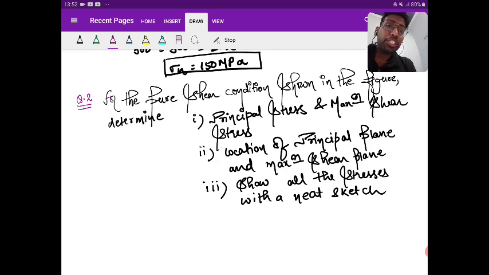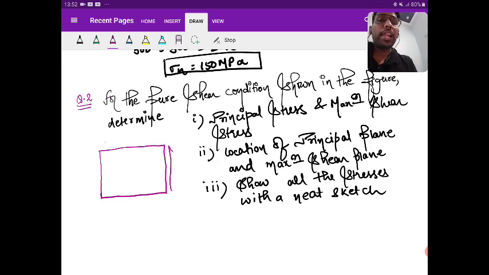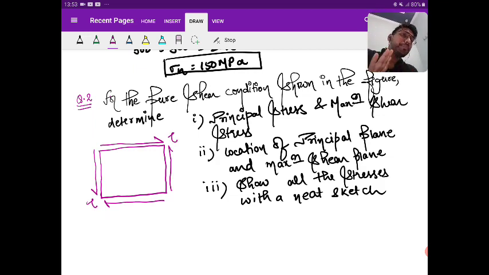So what is a pure shear condition? When I see a structural element, this structural element is subjected to only shear. This is a balanced structure. Yes or no? It is subjected to only shear. No normal stress. This is a pure shear condition. Okay. So you know how to find major principal stresses and maximum shear stress. You know how to locate the principal plane and maximum shear plane. Now you also know how to draw the sketch.